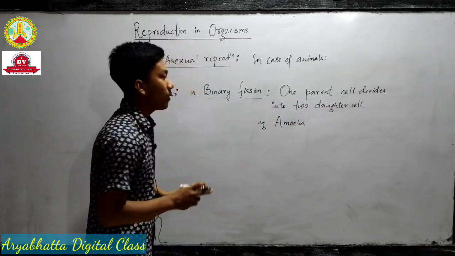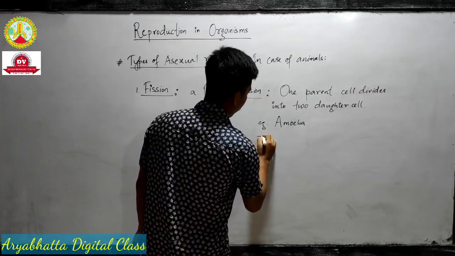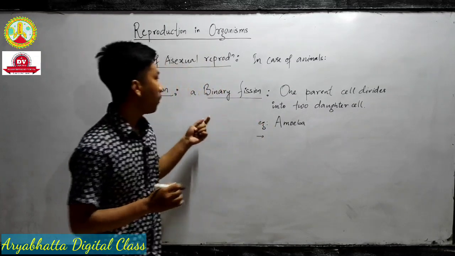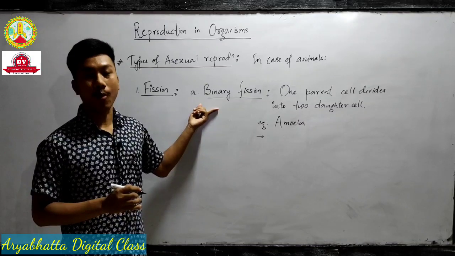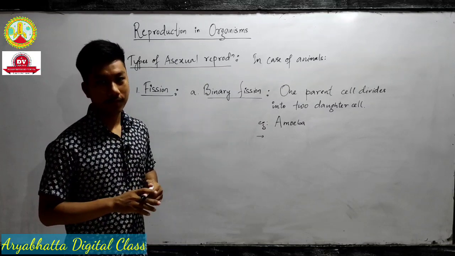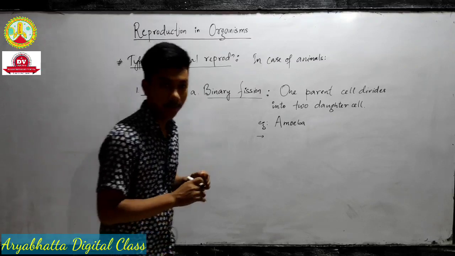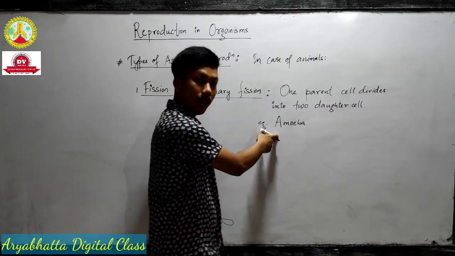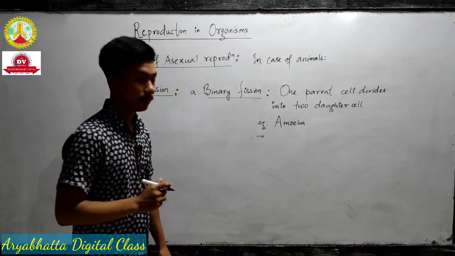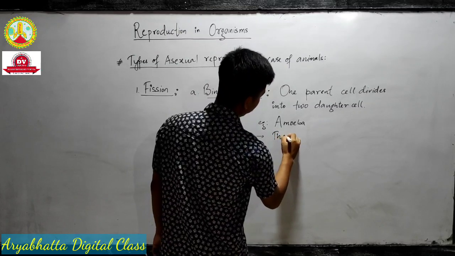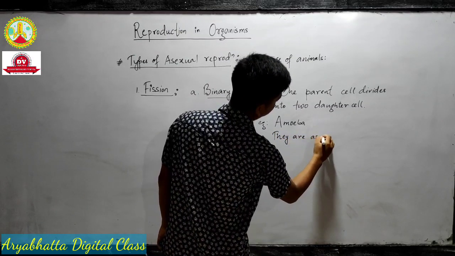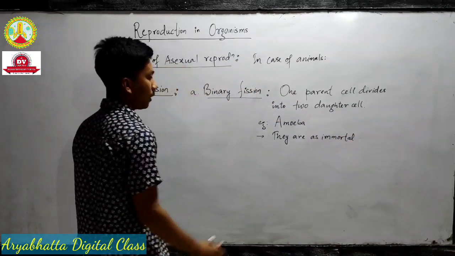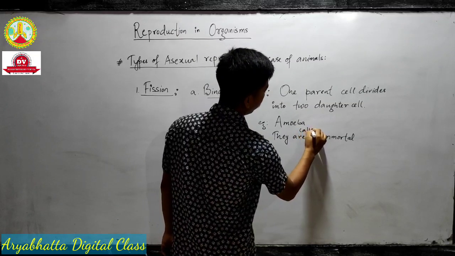Now one very important term you need to know: those organisms which show binary fission are considered immortal. Very important. Why is it known as immortal? I'll tell you. First write it down. Those organisms which show binary fission, that is amoeba, are known as immortal organisms.